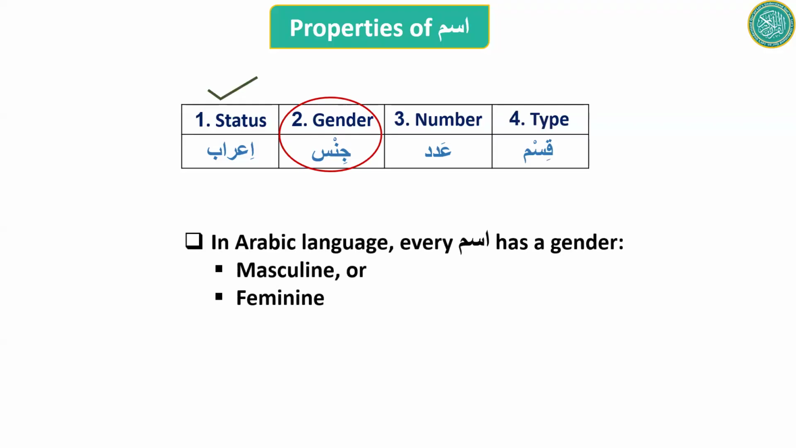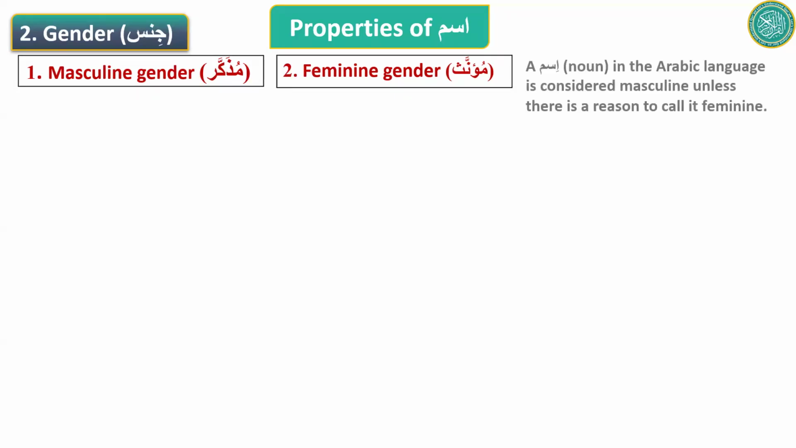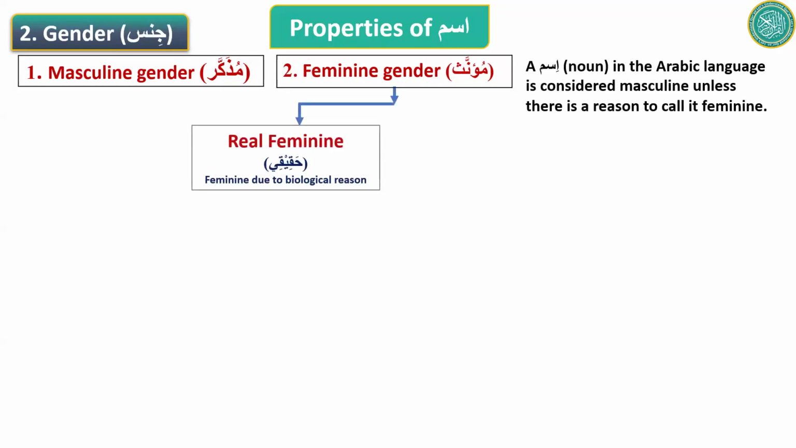In Arabic language, every ism has a gender. Only two, masculine or feminine. Some languages don't have gender when it comes to ism, but Arabic does. So what is the default? Default gender is masculine. So if you see an ism, you look for reasons to call it feminine. If you don't find a reason to call it feminine, you call it masculine. So all we're going to learn is reasons to call an ism feminine.